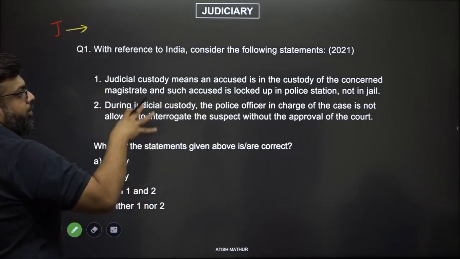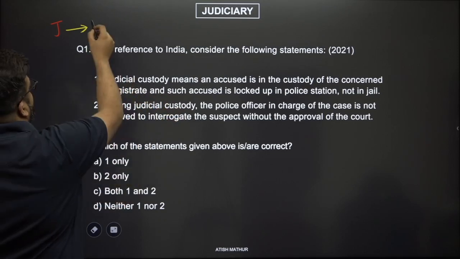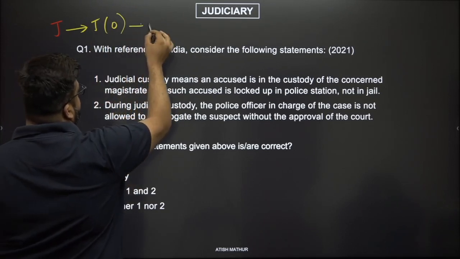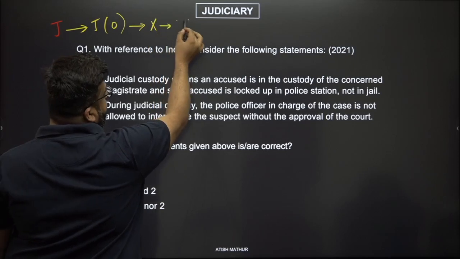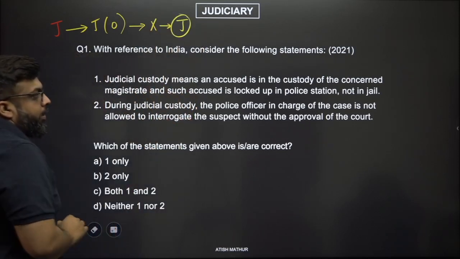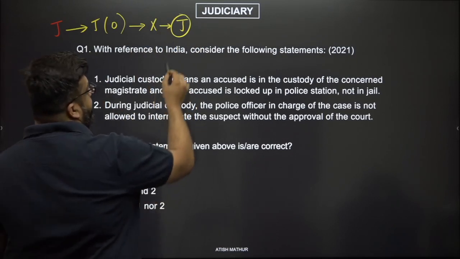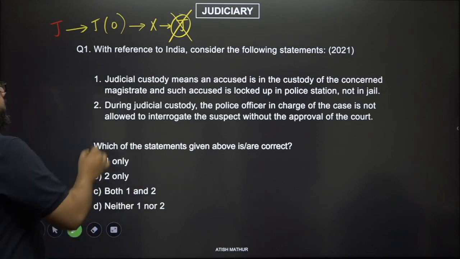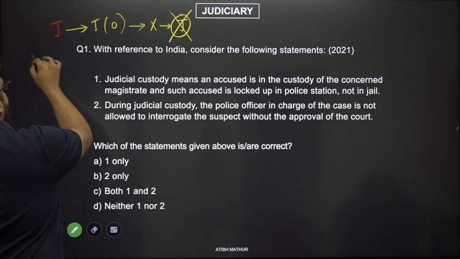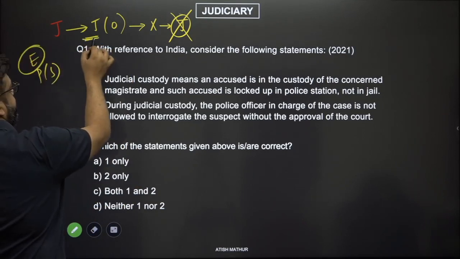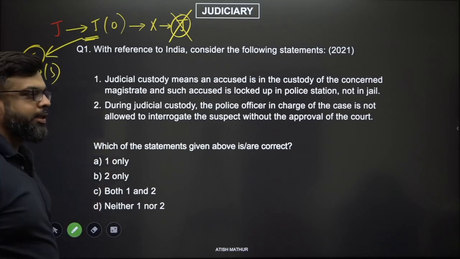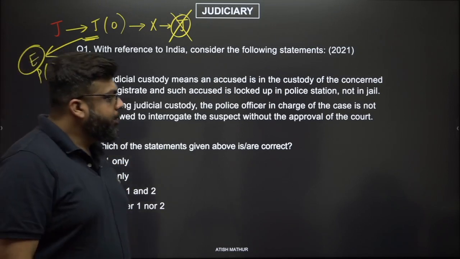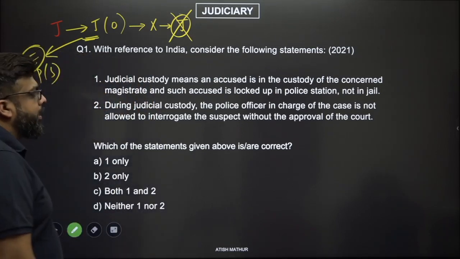issued an order to keep a person under arrest under a judicial officer, and then this person who has been arrested is now kept in the police station, not kept in the jail but kept in the police station, right? The police station represents the executive. This is the judicial arrest and you are placing the person in the hands of the executive. Seems a little odd.